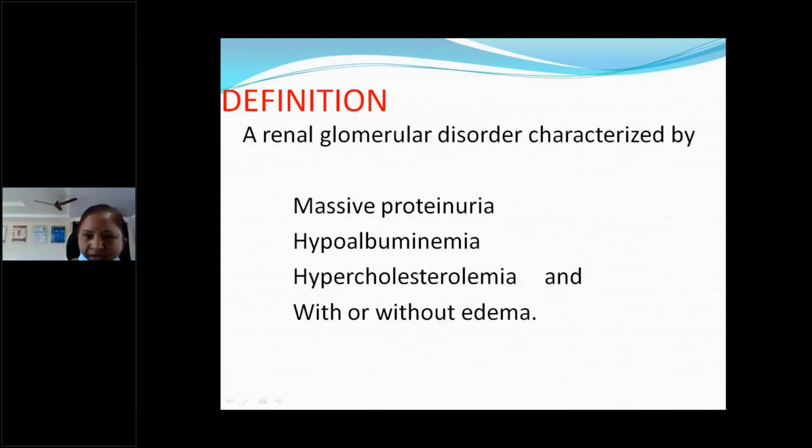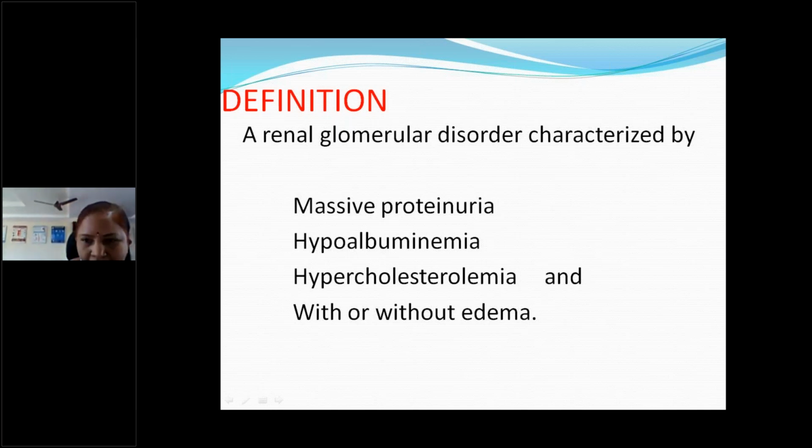So what is the definition of nephrotic syndrome? This is mainly a renal glomerular disorder characterized by massive proteinuria, otherwise called heavy proteinuria or nephrotic range proteinuria, hypoalbuminemia and hypercholesterolemia, with or without edema. So the triad is massive proteinuria, hypoalbuminemia, hypercholesterolemia with or without edema. So what is massive proteinuria or heavy proteinuria or nephrotic range proteinuria?